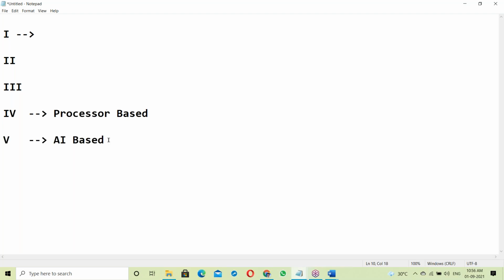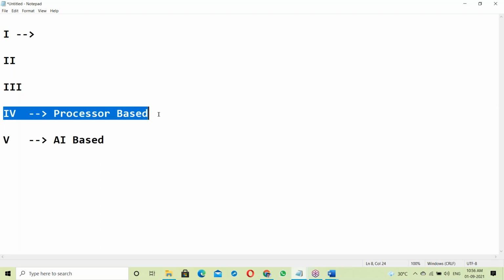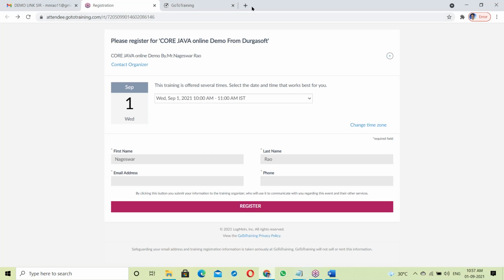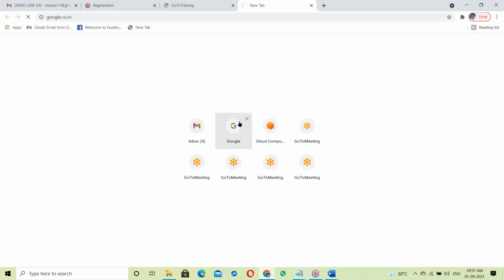In the future, maybe taking some time, three or four years. Presently we are using a fourth generation computer, a processor based computer. In future, fifth generation, AI based, artificial intelligence based. You can check the generations of computers.